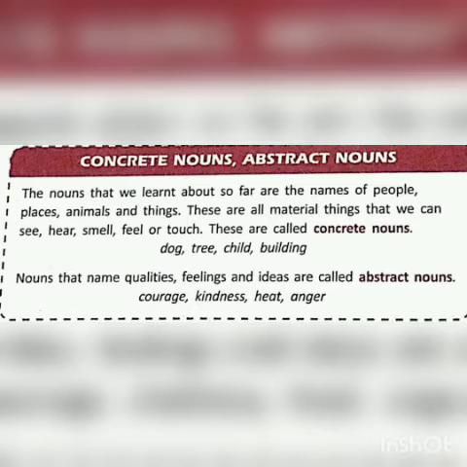So, the nouns that we can touch, those are the material things. We can touch, we can feel, we can smell, we can hear, we can see. All these are called concrete nouns. Example, dog, tree, child and all. And the nouns that are the names of qualities or feelings or ideas, such as courage, kindness, heat, anger, which we cannot see, we cannot hear, we cannot smell, we cannot feel or we cannot touch, these are called abstract nouns. So these are the two kinds of noun.